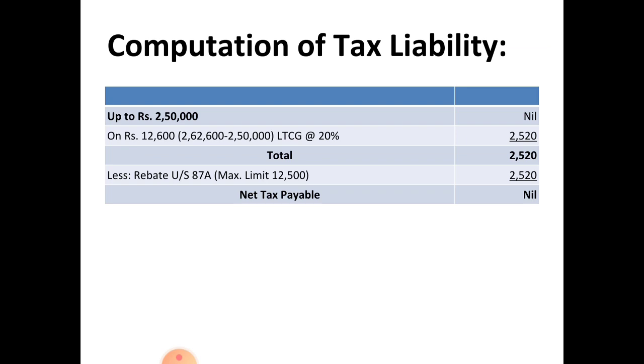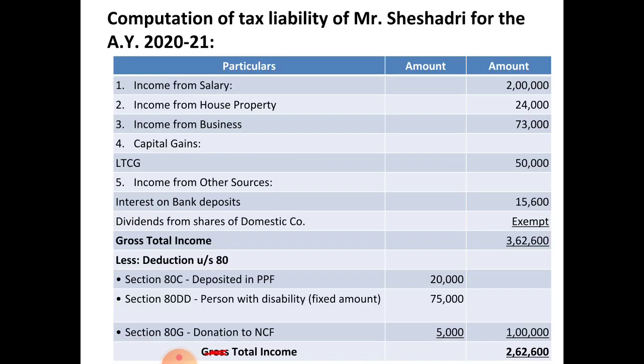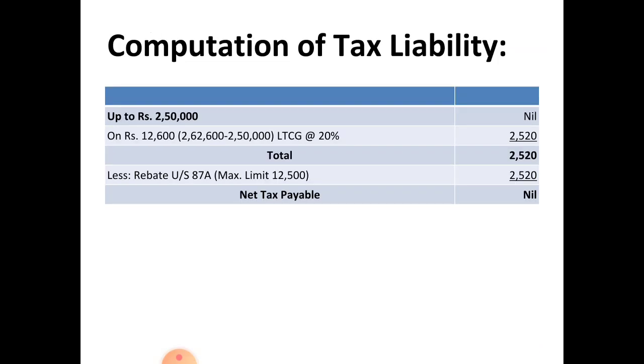Here the total income is less than 5 lakh, that means rebate is applicable. That rebate you have to deduct from this one. The maximum limit is 12,500, but his tax payable is only 2,520. So rebate you can consider 2,520.